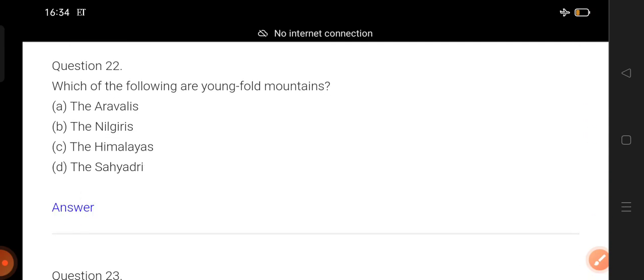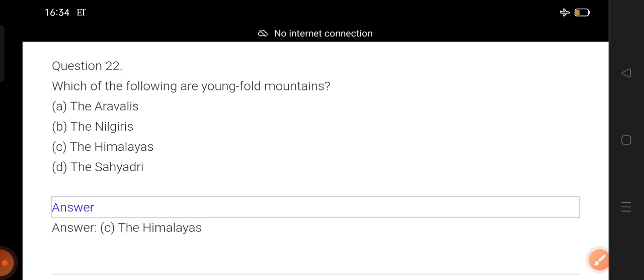22. Which of the following are Fold Mountains? Young Fold Mountain. You already know this answer. There is only one. So counting begins. 1, 2, 3. Disclose the answer. You got the answer. Himalaya. This is the Young Fold Mountain.